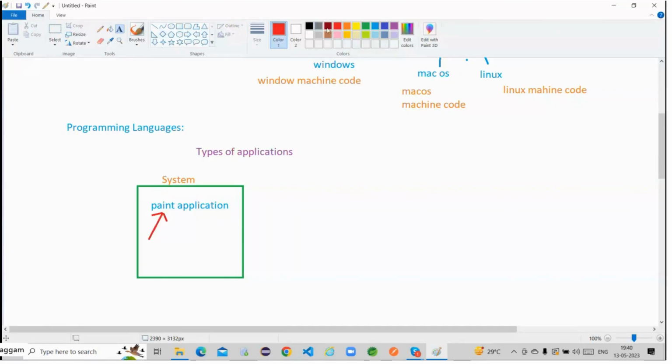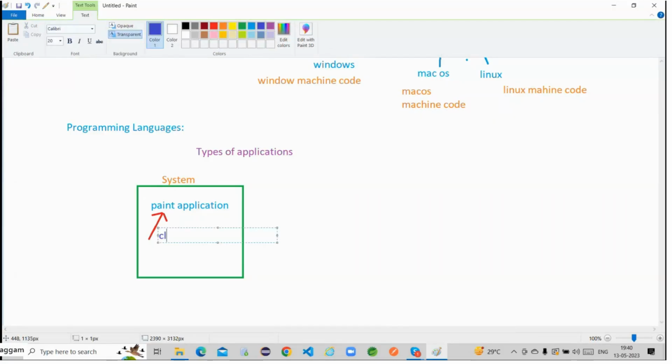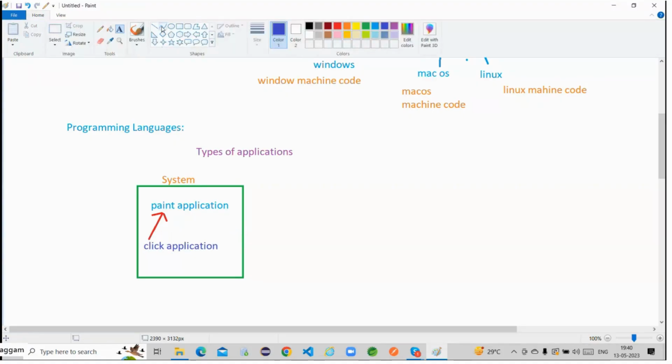That means someone is responsible for clicking on this particular application. Yes, someone is responsible for clicking it. Whenever they click on this application, only then is it opened and run by the OS. So this application is now running in your machine by the OS.